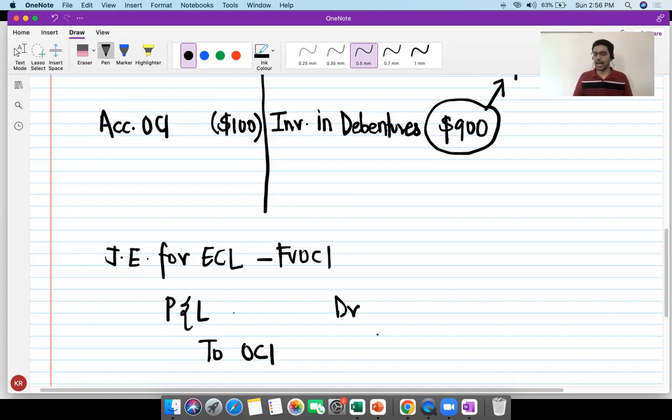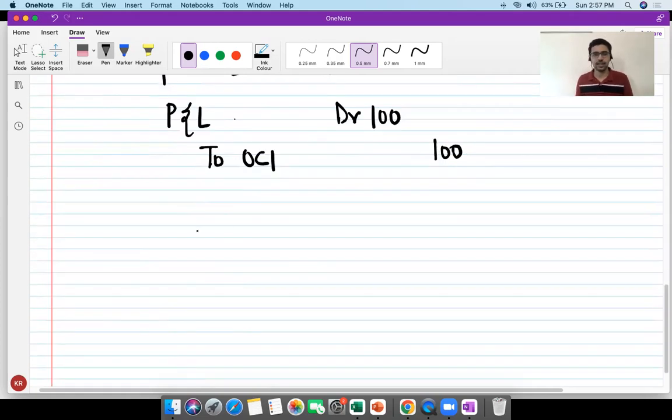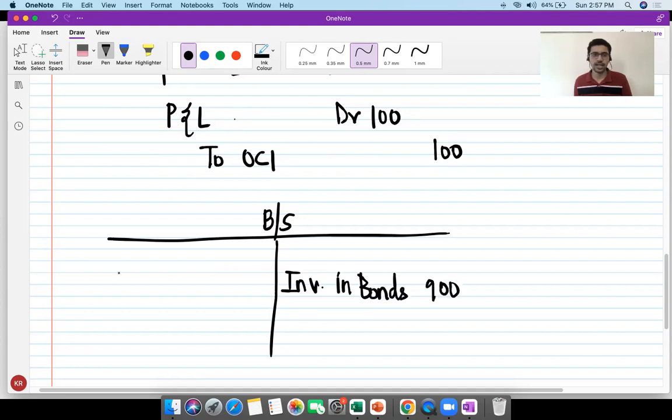So what I will do is recognize an entry of P&L debit $100 to other comprehensive income credit $100. So what has happened is I have recognized the ECL in the P&L account and I've credited OCI by $100, and the ultimate position is going to be basically in this format. Investment in bonds will be at $900, and I will have a retained earnings loss of $100, and accumulated OCI or other comprehensive income will be basically zero.